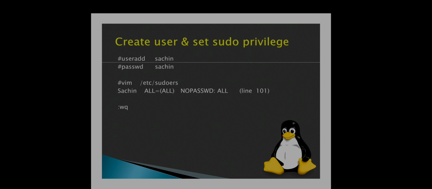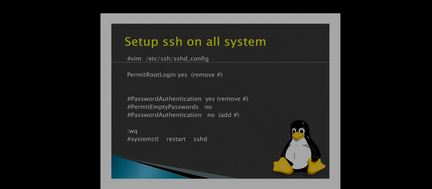After that we have to change a file called vim /etc/sudoers. In that file we have to add the line below root, Sachin ALL=(ALL) NOPASSWD: ALL, around line 101, and after that we save that file by using the command :wq.